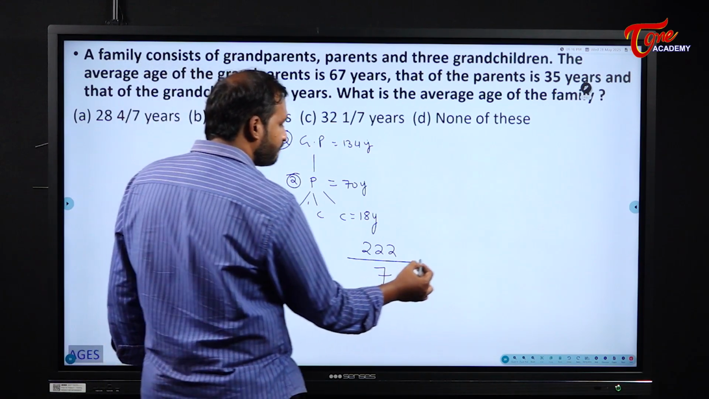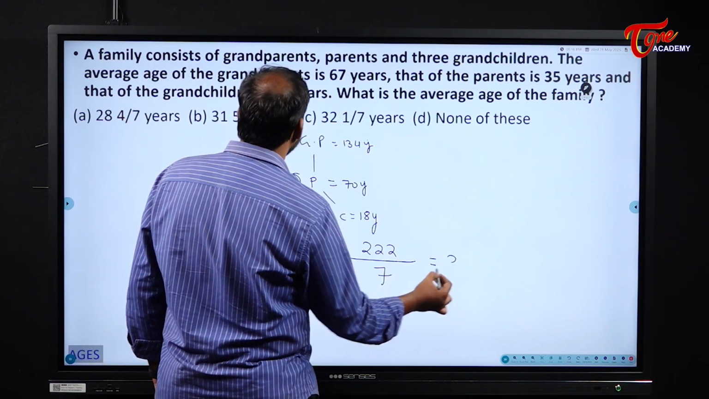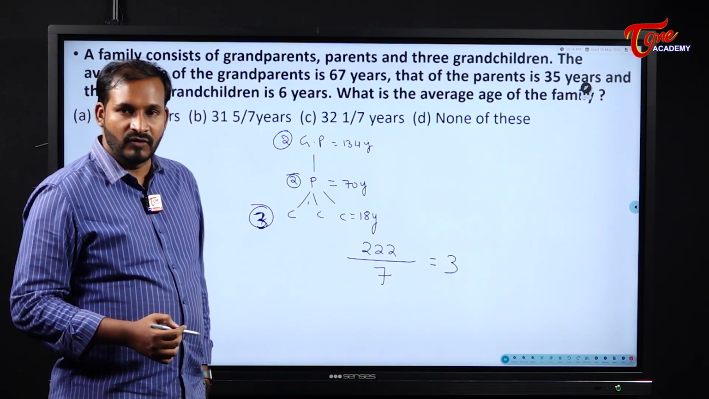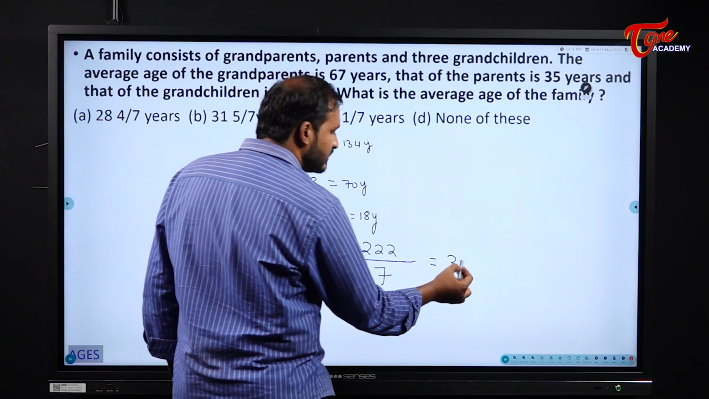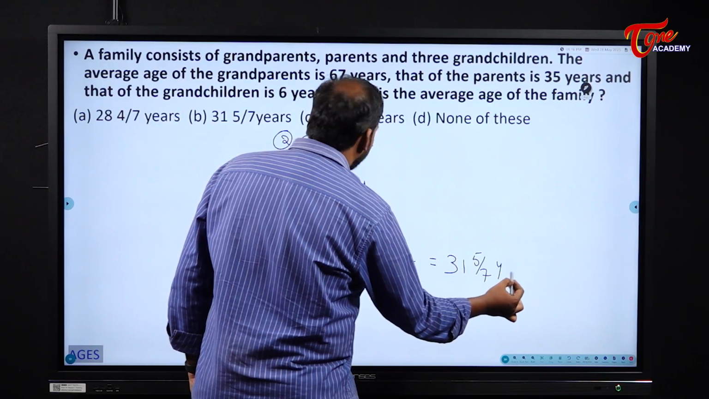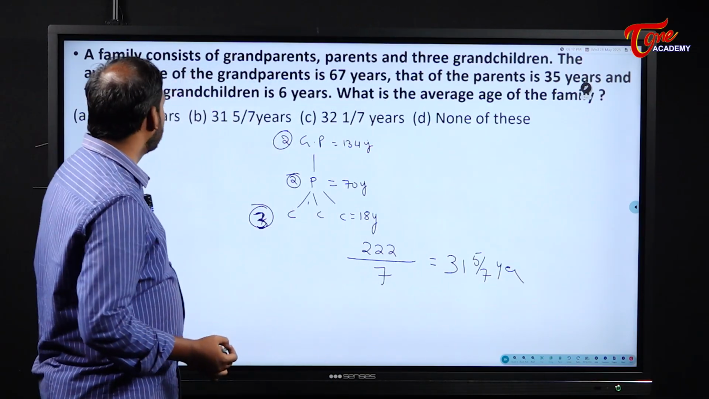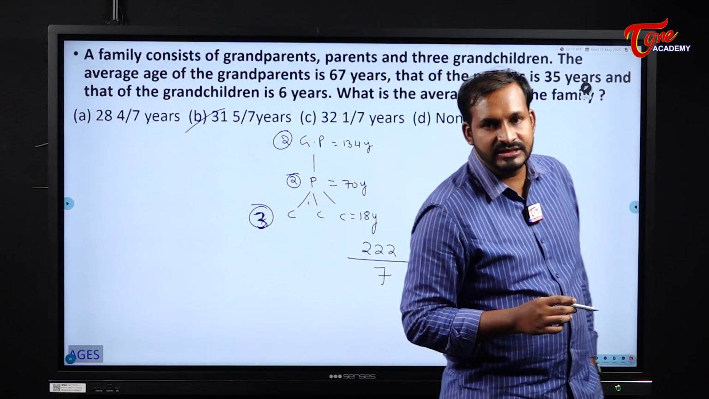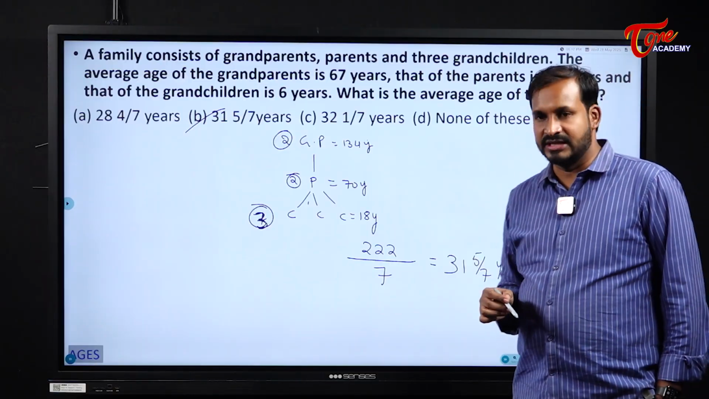We know that 7 3s are 21. What will I be left with here? 1. 7 1s are 7, and I will be left with 5 by 7. So the average age of the family is how much? 31 5 by 7 years. The average age of the family is how much here? 31 5 by 7 years.